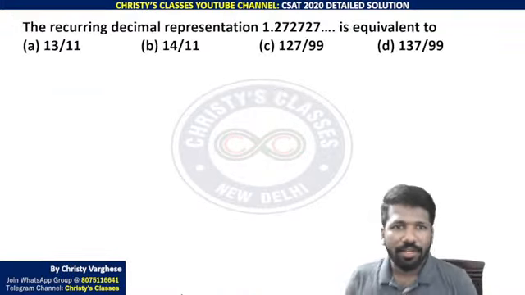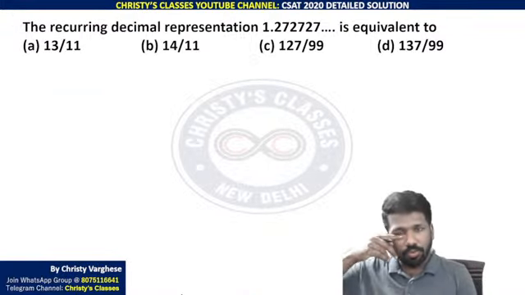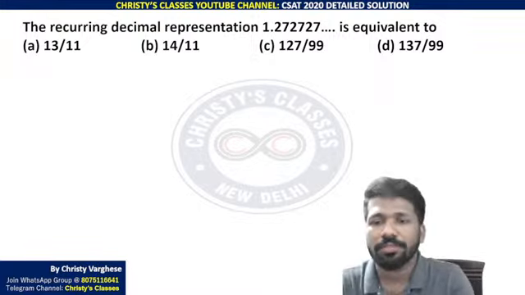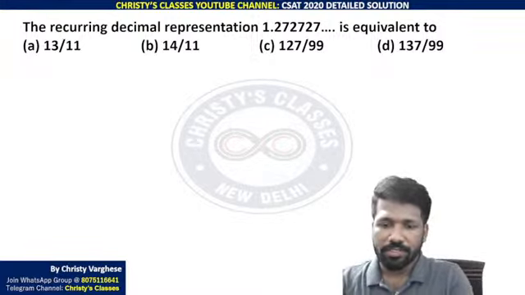Then this question: recurring decimal representation of 1.272727. All of you try this very fast.